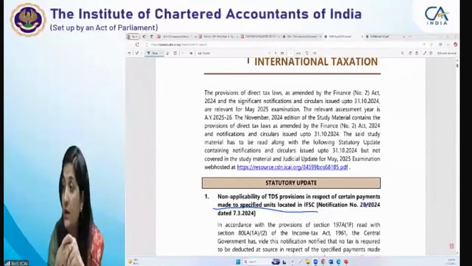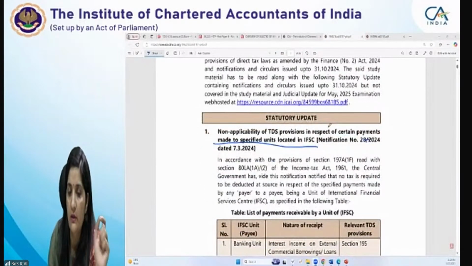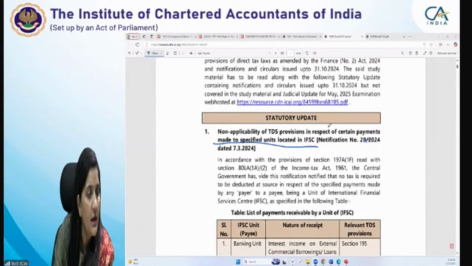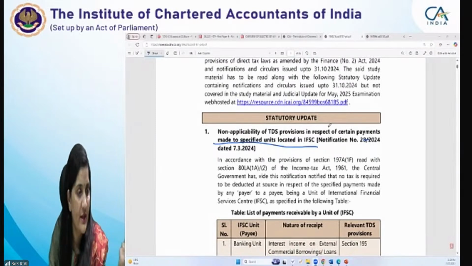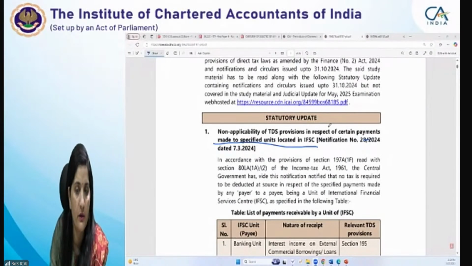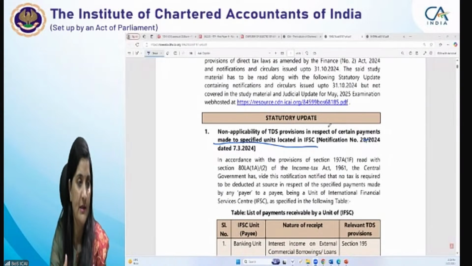I am telling you that in this RTP, the start update, you will see we have covered only two. We have covered one notification. Shailesh has done the RTP very well. It's good. We are going to discuss how to score good marks along with the section-wise compliances, and what type of questions are asked in your examination. First, I'm telling you from where to study and what all resources to keep in mind while preparing for the paper.